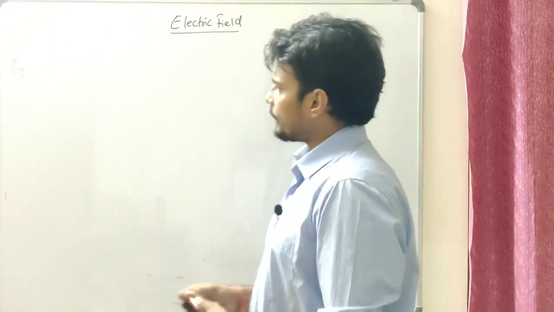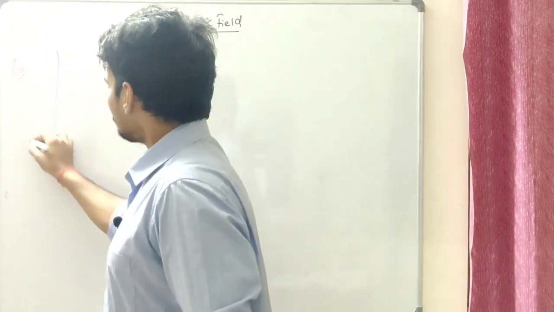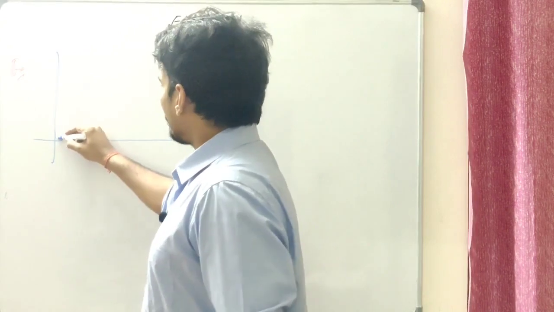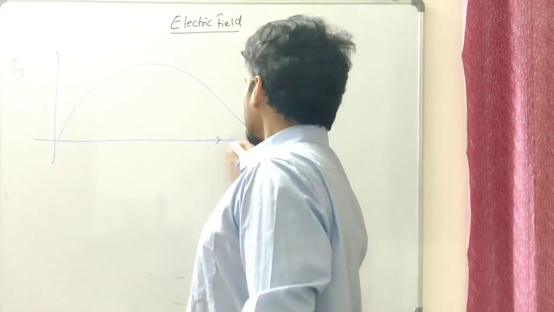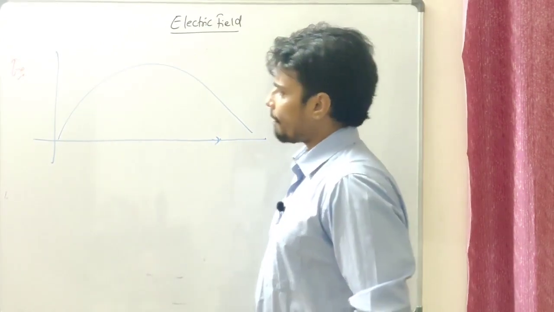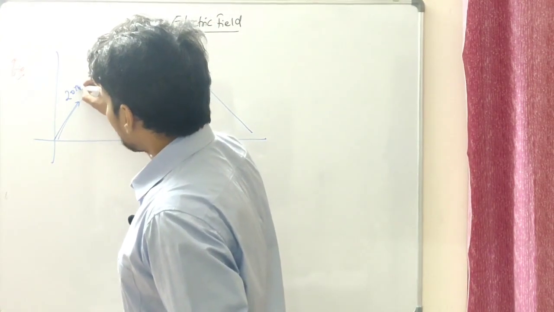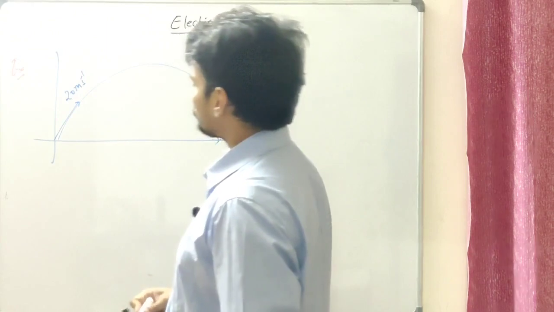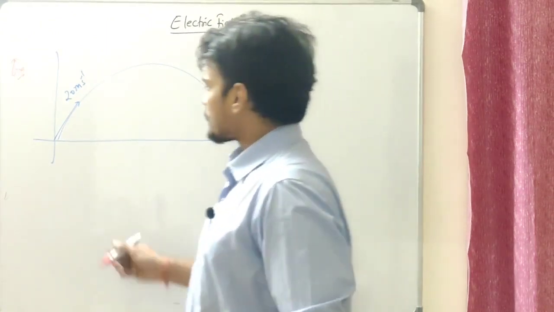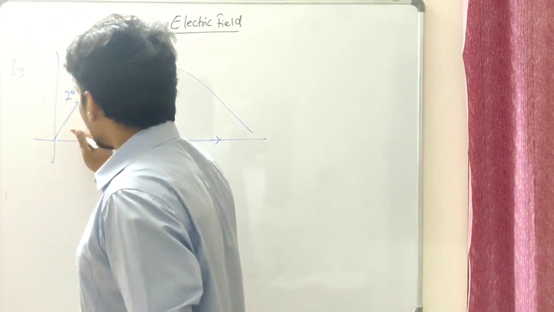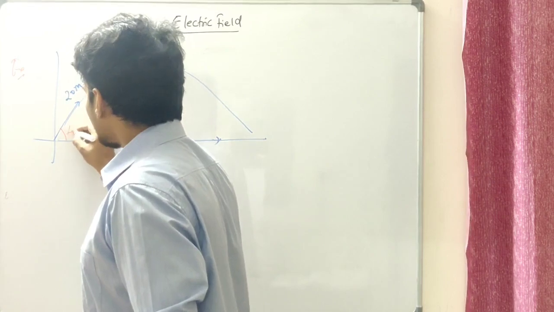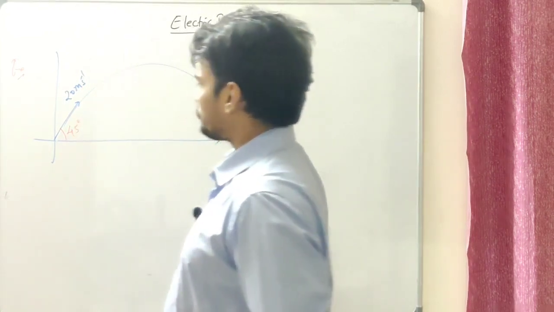Let's say a body is projected like this. It will cover up this stuff and all, you know. Let's say the velocity with which it is projected is 20 meter per second initially, making some angle of, let's say, I'm going to keep it 45 degree, no problem.